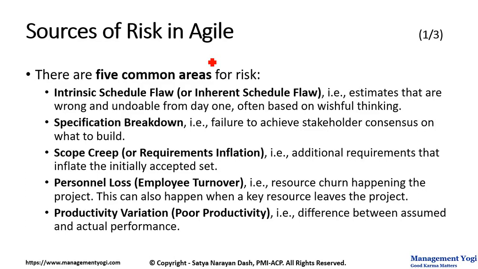Sources of risk in Agile. There are 5 common areas for risk. One is intrinsic schedule flaw or inherent schedule flaw. That is, estimates that are wrong and undoable from day one, often based on wishful thinking.